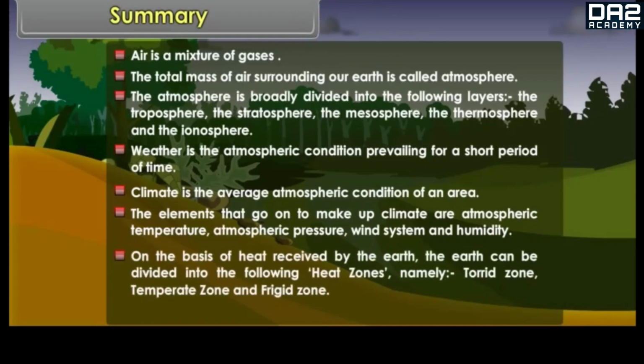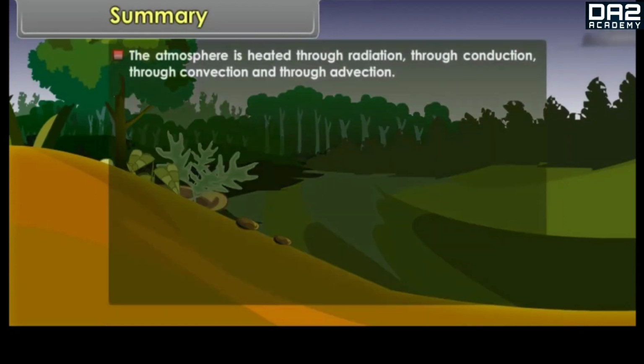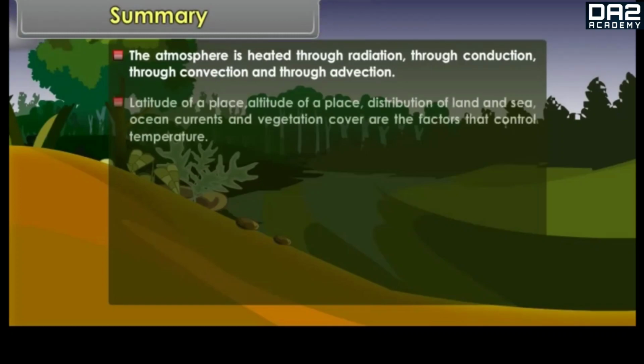On the basis of heat received, the Earth can be divided into the following heat zones, namely torrid zone, temperate zone, and frigid zone. The atmosphere is heated through radiation, through conduction, through convection, and through advection. Latitude of a place, altitude of a place, distribution of land and sea, ocean currents, and vegetation cover are the